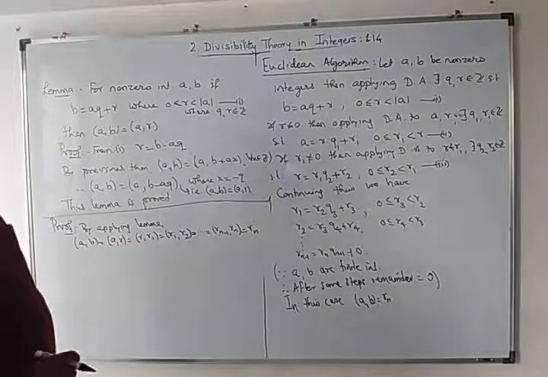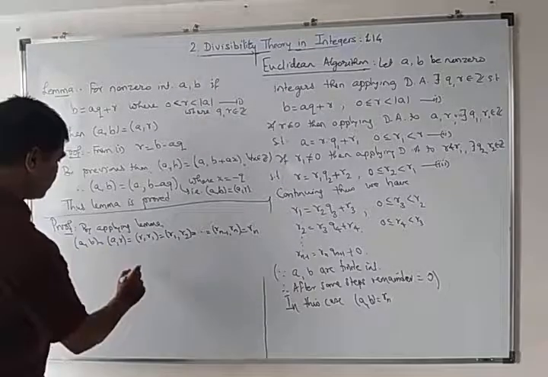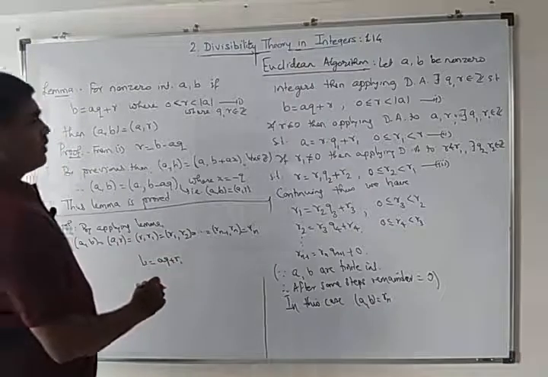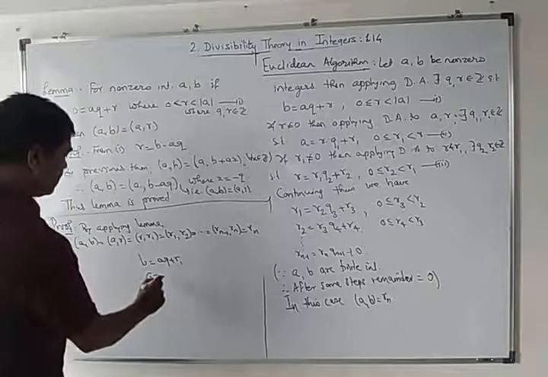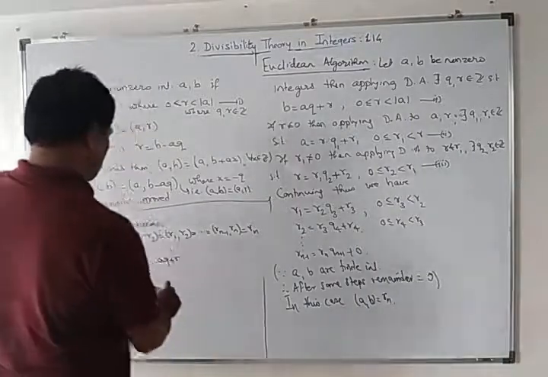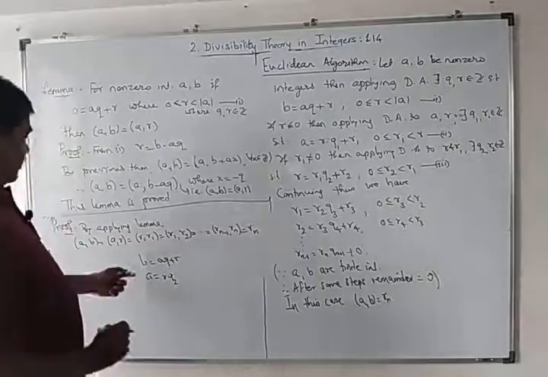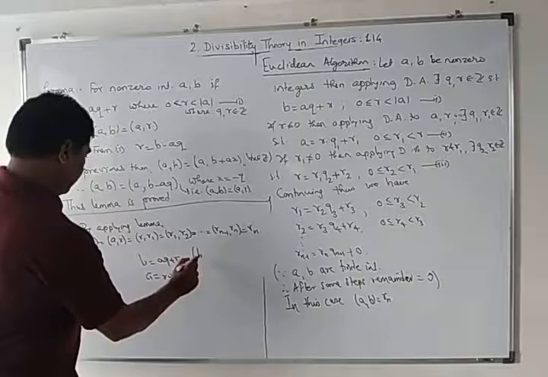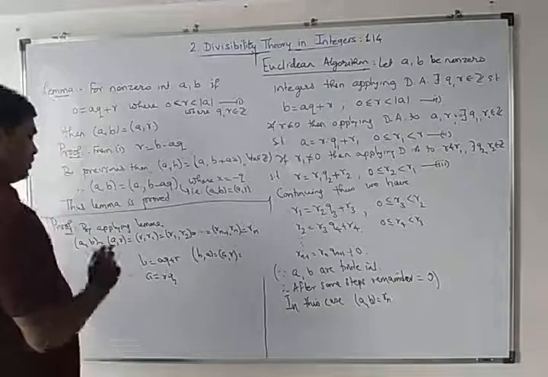So, GCD of Rn minus 1 and Rn means suppose B equal to AQ plus R and your A is equal to, what is your next step? R times Q2. So, this implies GCD of B is equal to GCD of A, R is equal to this one.